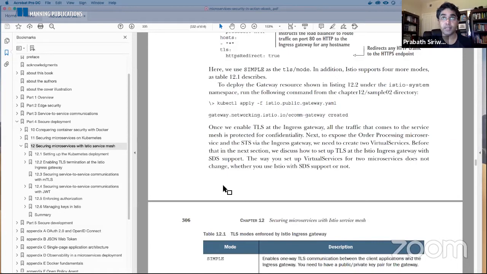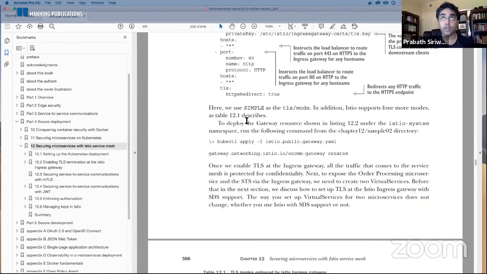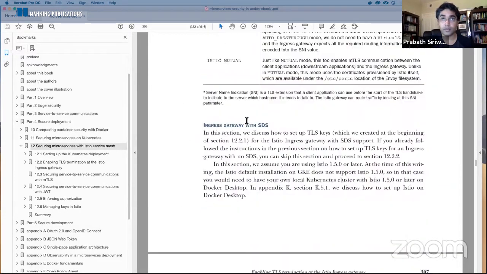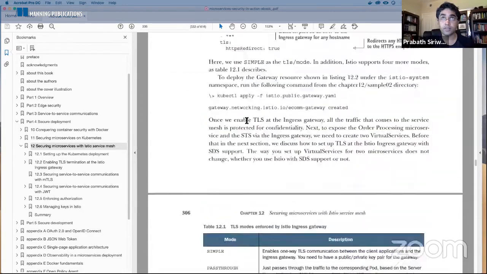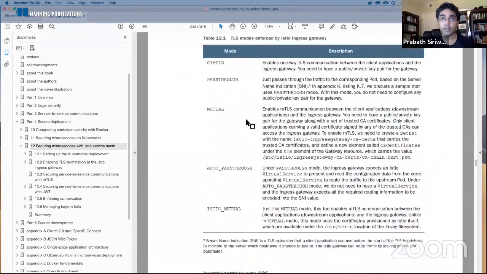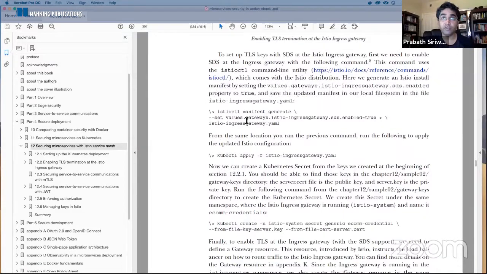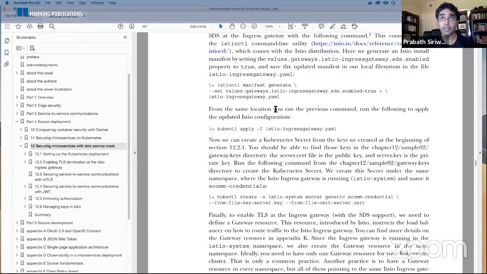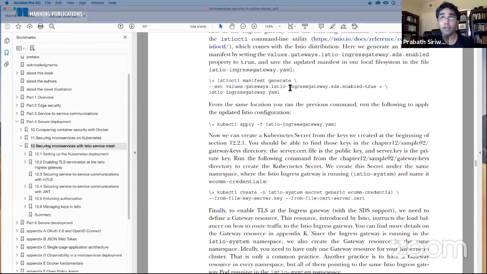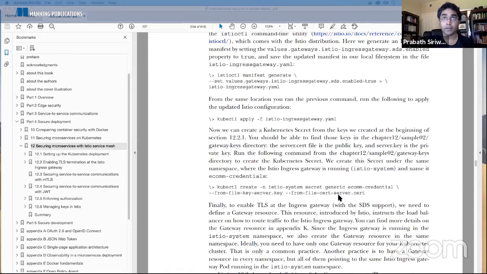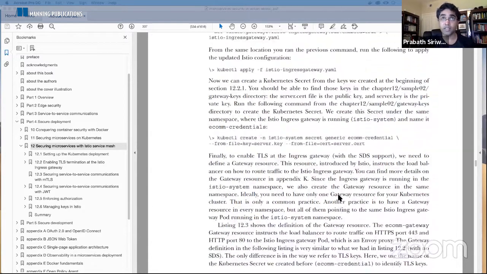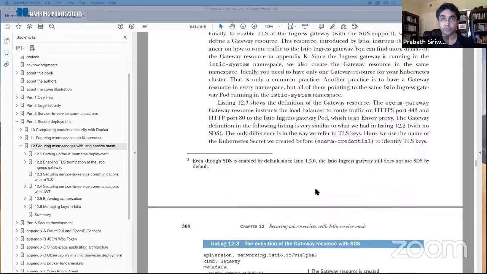So this is how you do that, right? With 1.5, you need to update the Istio manifest to enable SDS for the Ingress Gateway. But if you are using 1.6, you don't need to do that. Okay. So since we are using 1.6, we can skip these two steps.